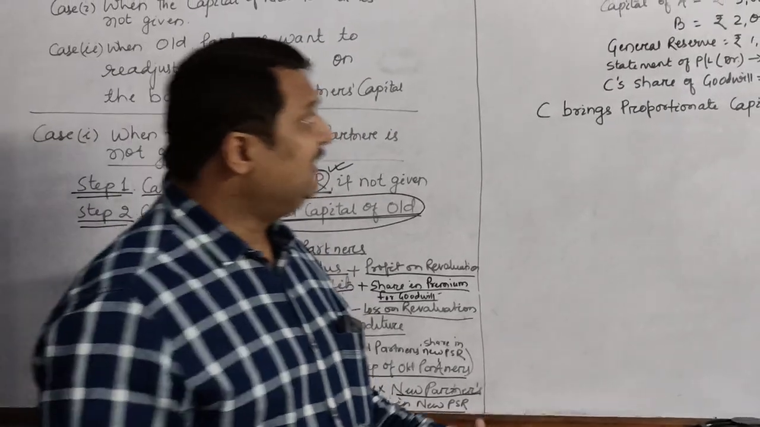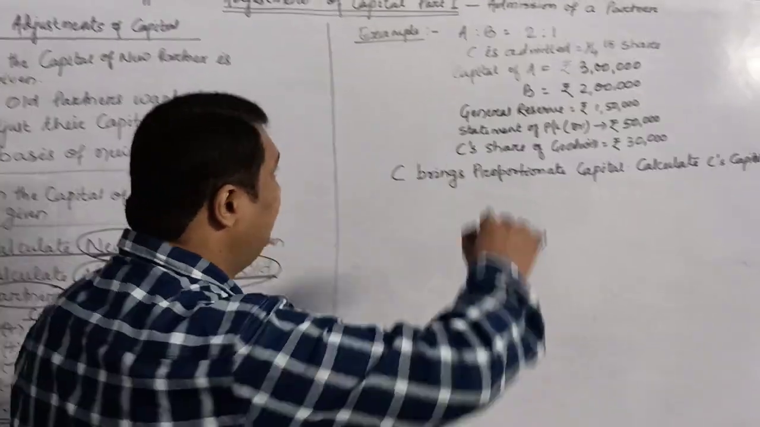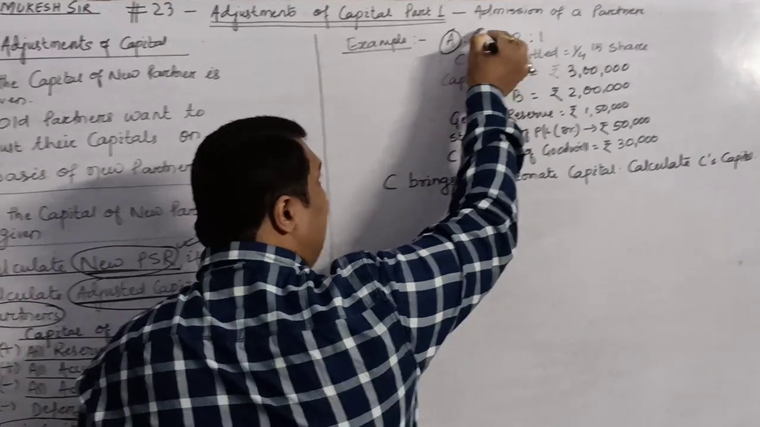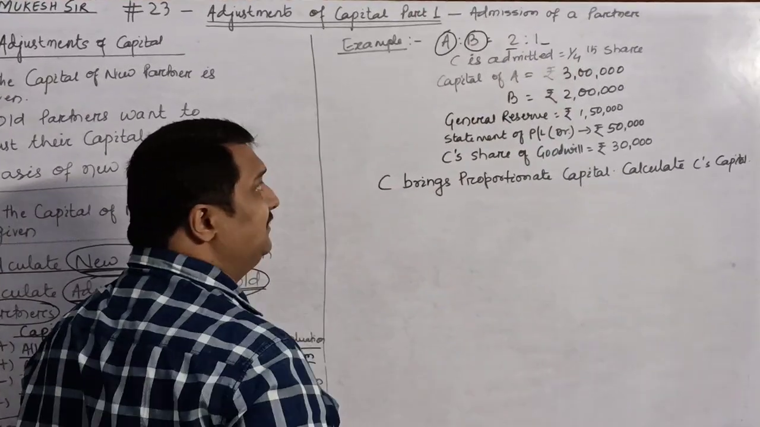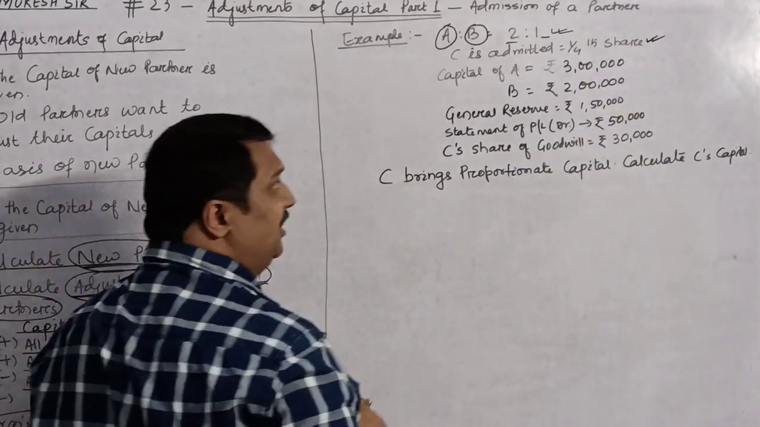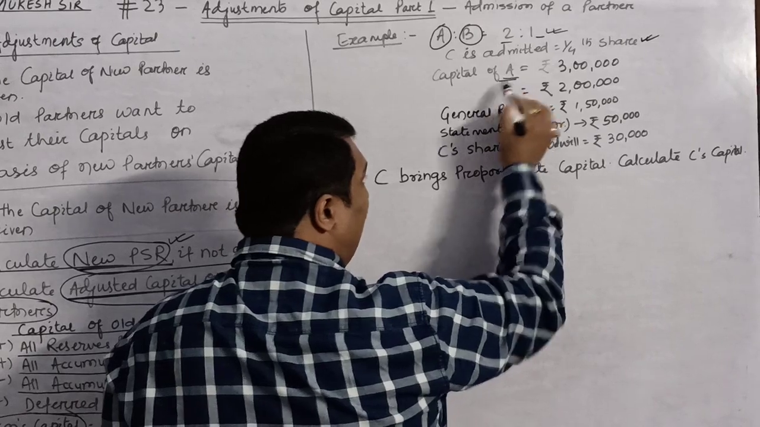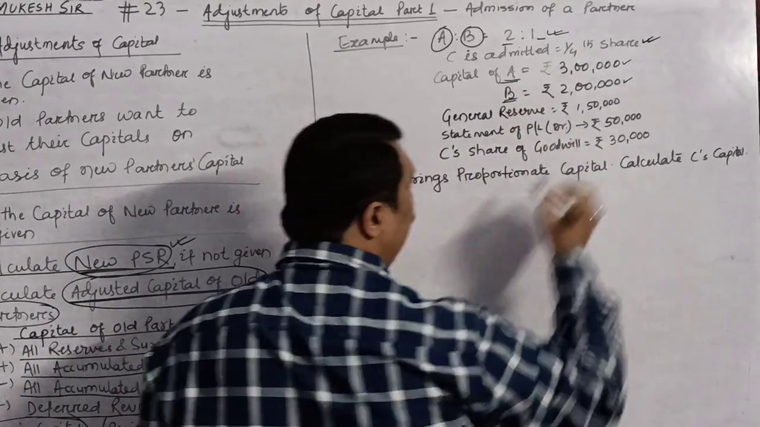Now, let us take a small example before we move ahead. Here, I have taken two partners, A and B, whose profit sharing ratio is 2:1. C is admitted for 1/4 share in the profit. Capital of A is rupees 3 lakhs. Capital of B is rupees 2 lakhs.